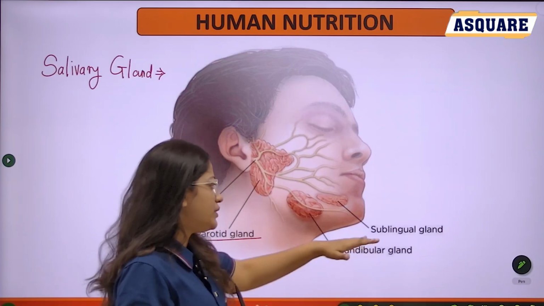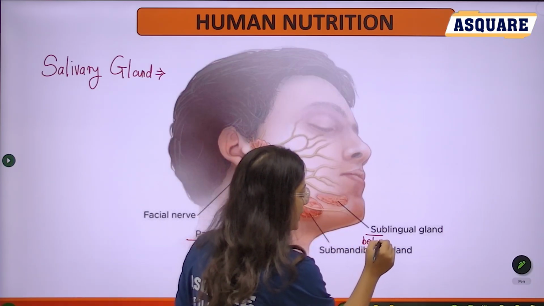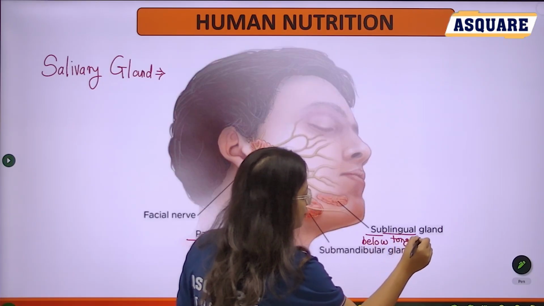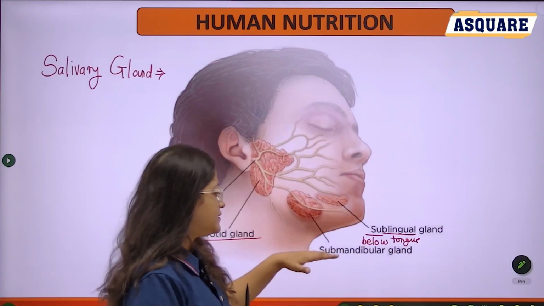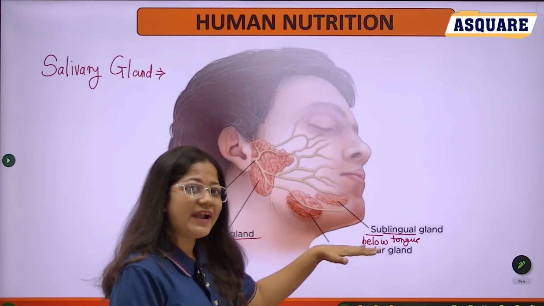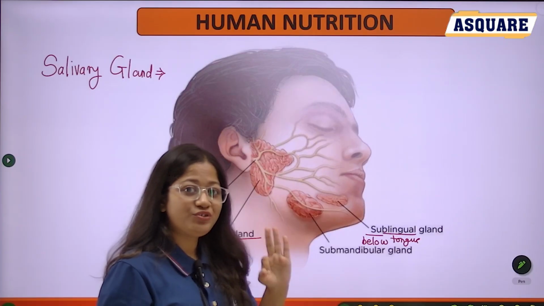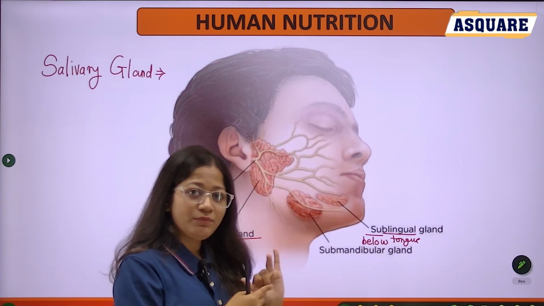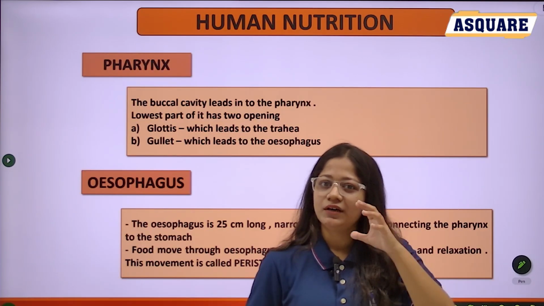Then next one, sublingual. Sub means below and lingual means your tongue. Means it is present below the tongue. Then next one, submandibular. Submandibular is present below your jaw. These are the 3 pairs of salivary glands: parotid, sublingual and submandibular. Now we have completed the mouth cavity.